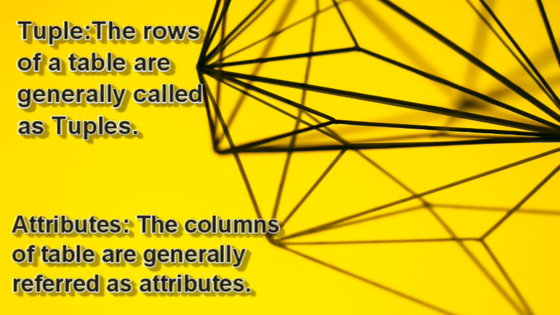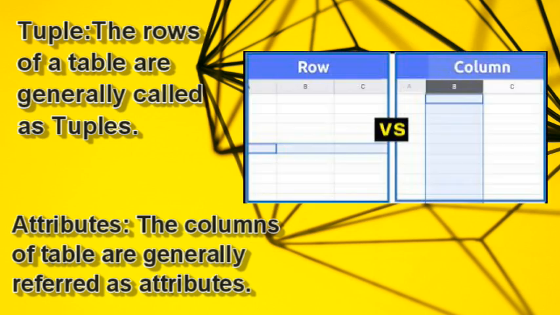Next we have tuple and attributes. What do we mean by tuple? The rows of a table are generally referred to as tuples. The columns of the table are generally referred to as attributes. This is the basic difference. We will not call them row or column; we will call them tuple or attribute. As you can see on the screen, rows are in this form and columns are in the other format.